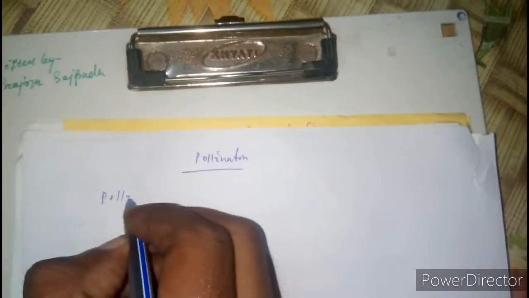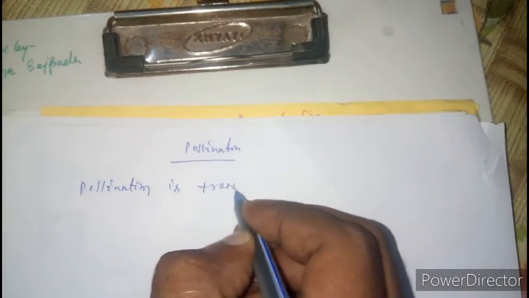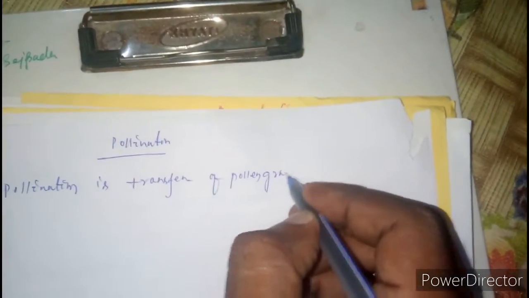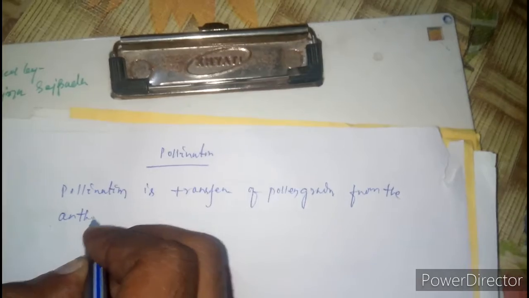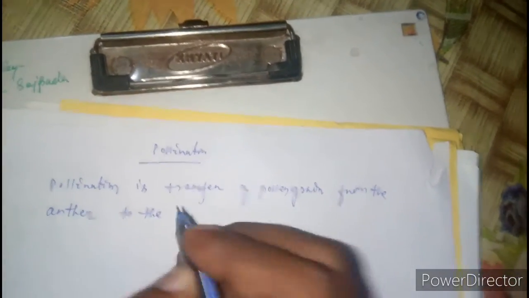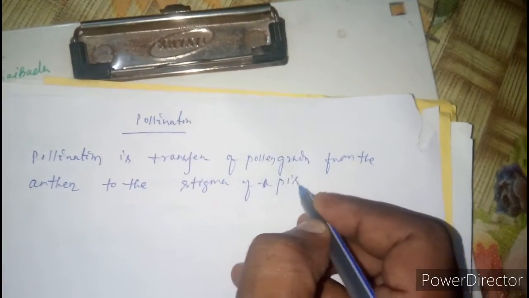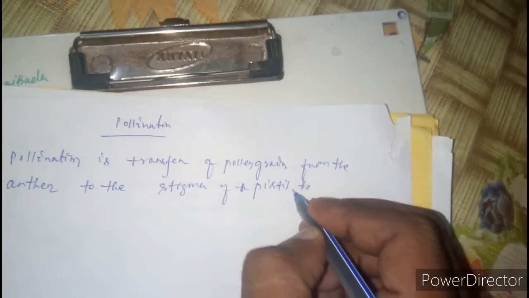Pollination. What is pollination? Pollination is the transfer of pollen grain from the anther to the stigma of a pistil.